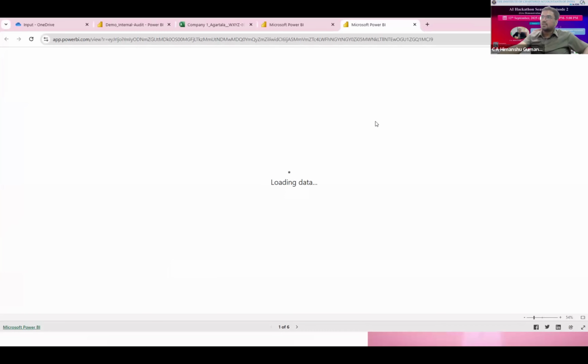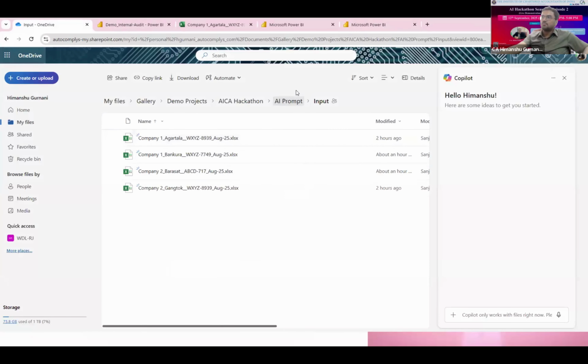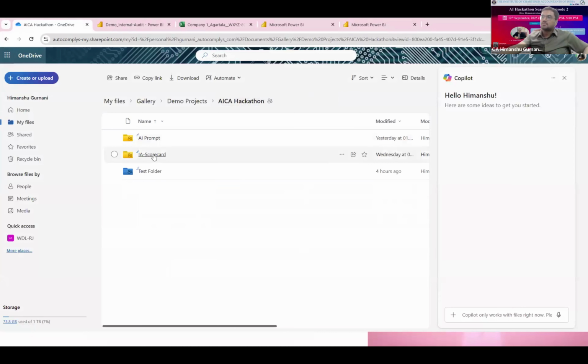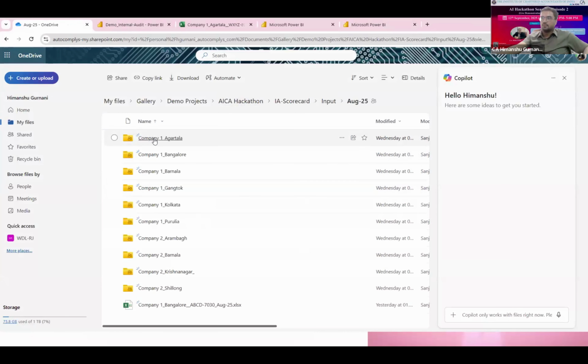Once the data is consolidated, this was the input file and Excel has consolidated all the data. Now the actual use case is around the audits being conducted in this many locations.